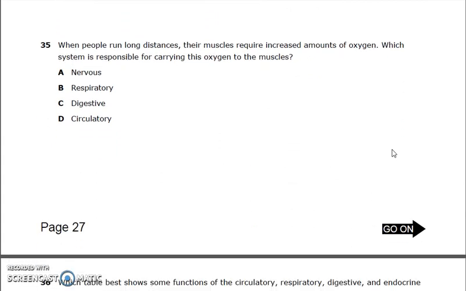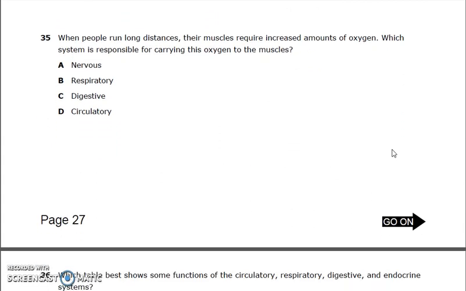Number 35. When people run long distances, their muscles require increased amounts of oxygen. Which system is responsible for carrying this oxygen to the muscles? A. Nervous. B. Respiratory. C. Digestive. D. Circulatory.